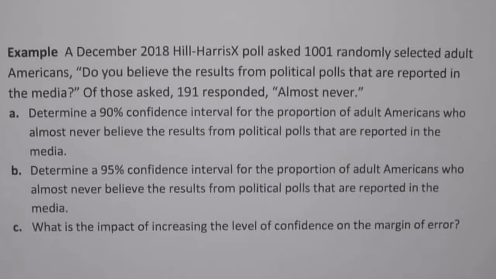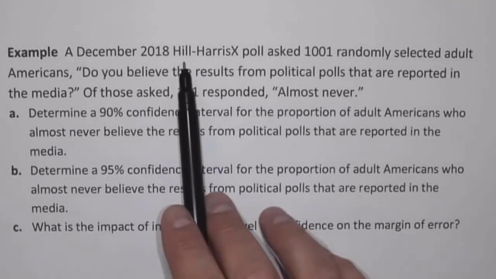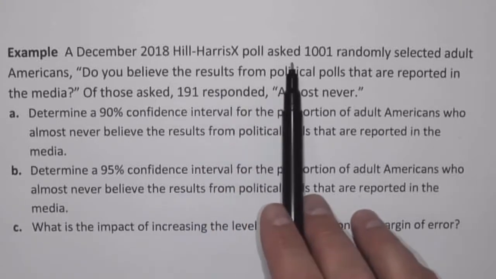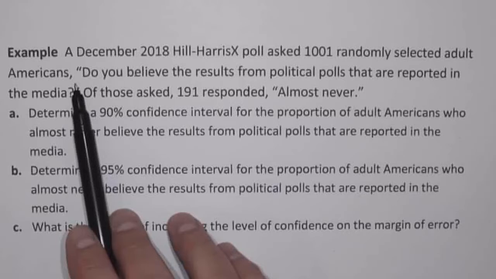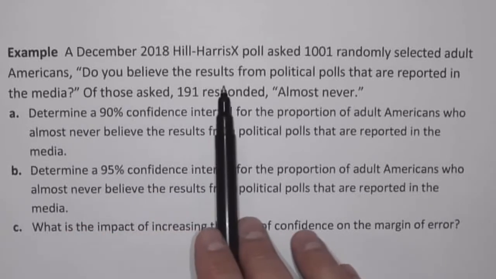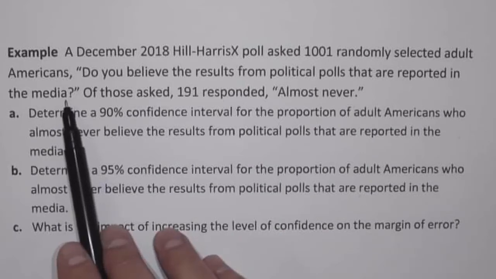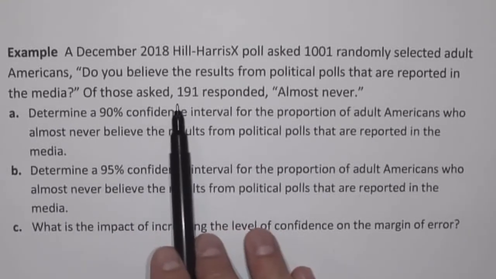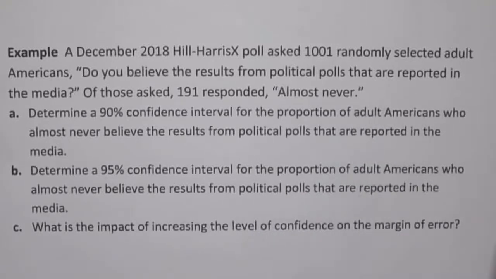So in this video, we're going to look at another example involving a confidence interval for a proportion. A December 2018 Hill-Harris-X poll asked 1,001 randomly selected adult Americans, quote, "Do you believe the results from political polls that are reported in the media?" End quote. Of those asked, 191 responded, "Almost never."